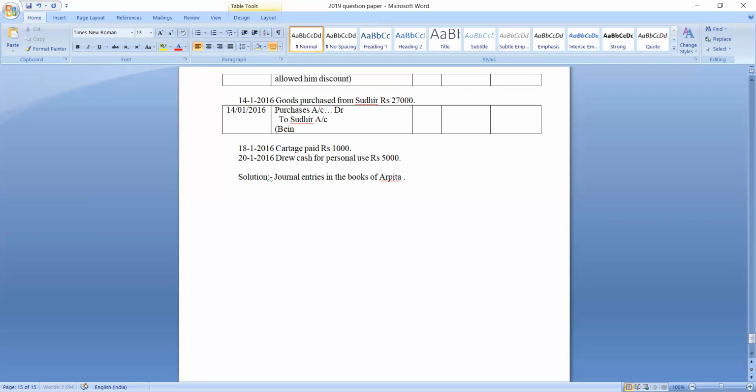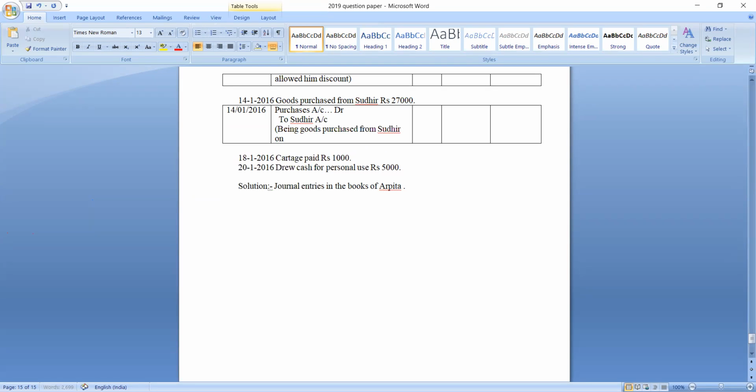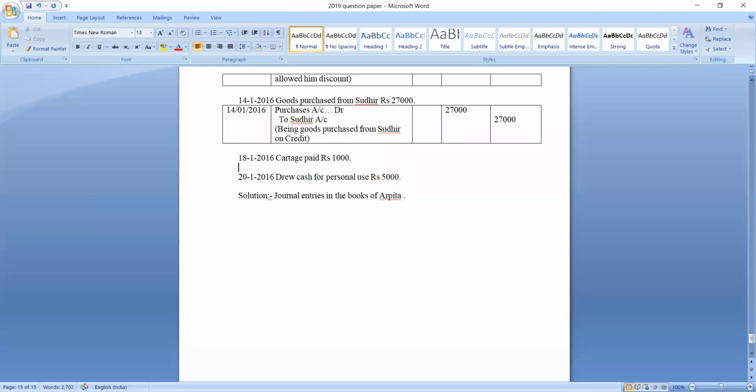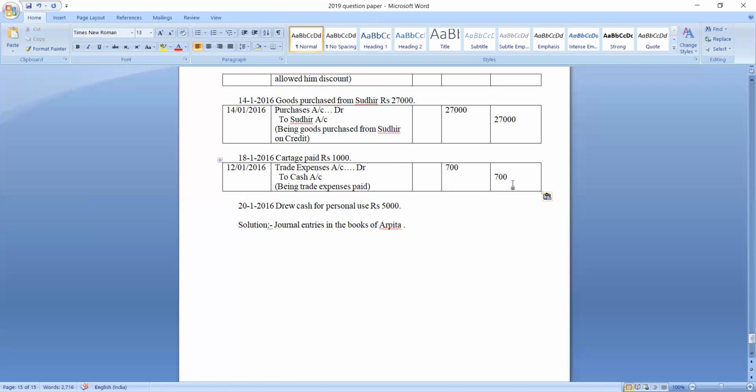What is the narration? Being goods purchased from Sudhir on credit. Understood? Okay, purchased goods from Sudhir. Purchases account debit: we purchased goods worth rupees 27,000, to Sudhir's account. Credit column how much? 27,000. Understood? Okay, I will pass the journal entries.